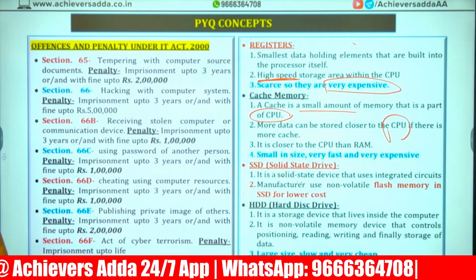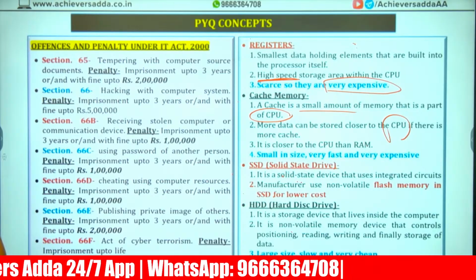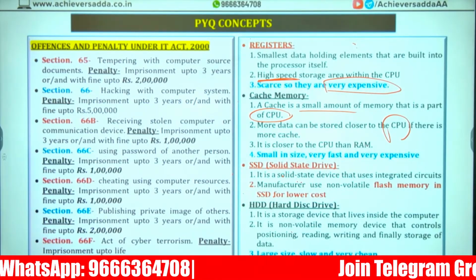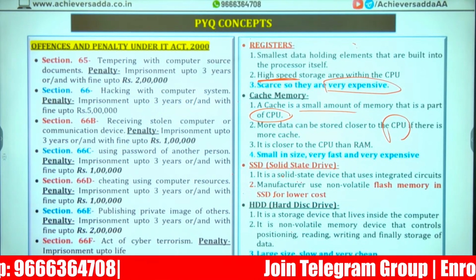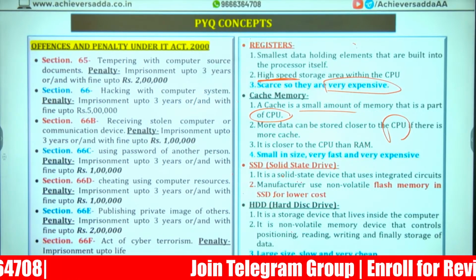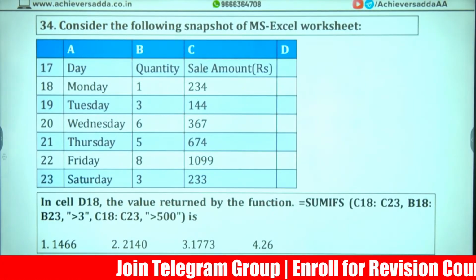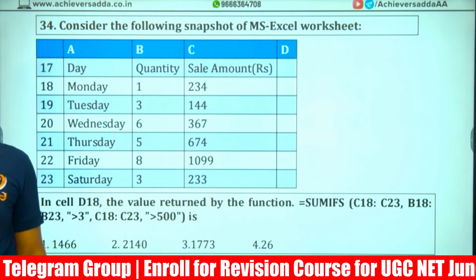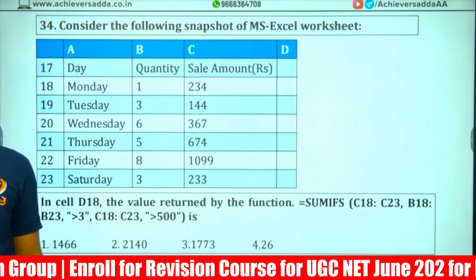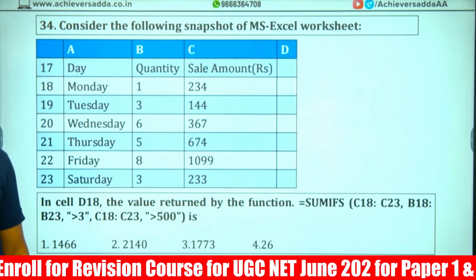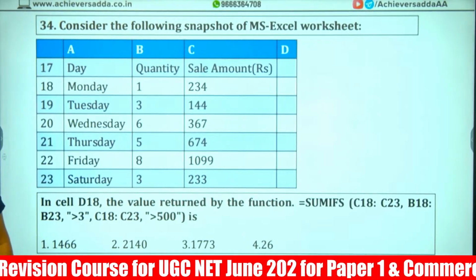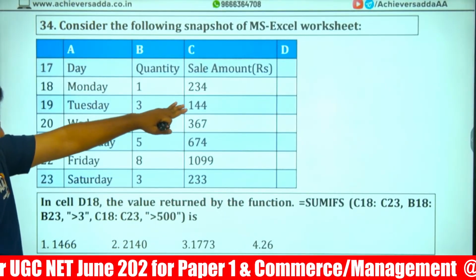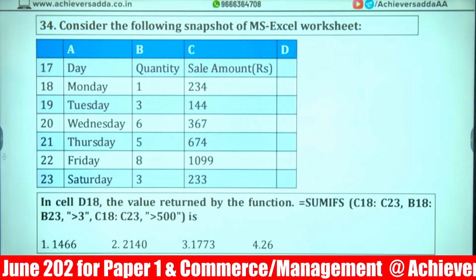Now we'll do some MS Excel related questions. These are the MS Excel questions. How to solve is most important. We know Excel, but how to deal with the question is relevant. Question number 1. Just concentrate on the slide, read the question, understand the condition, and identify the answer.